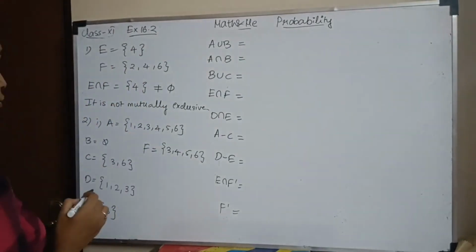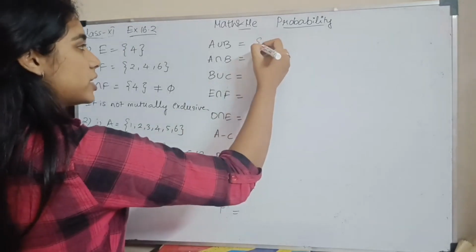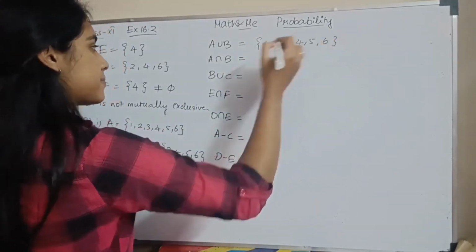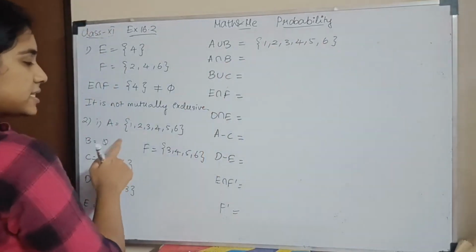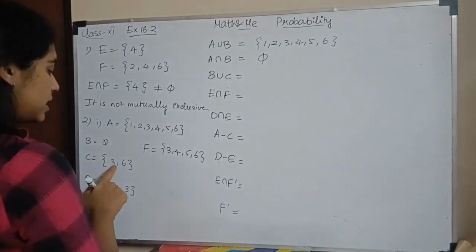So A union B is whatever is in A and B with no repetition, so it is 1, 2, 3, 4, 5, 6. A intersection B is a null set; you don't have any intersection. What is B union C? 3, 6.